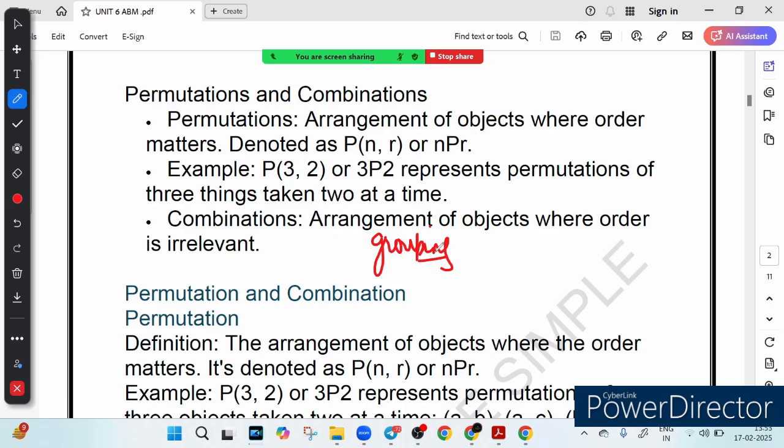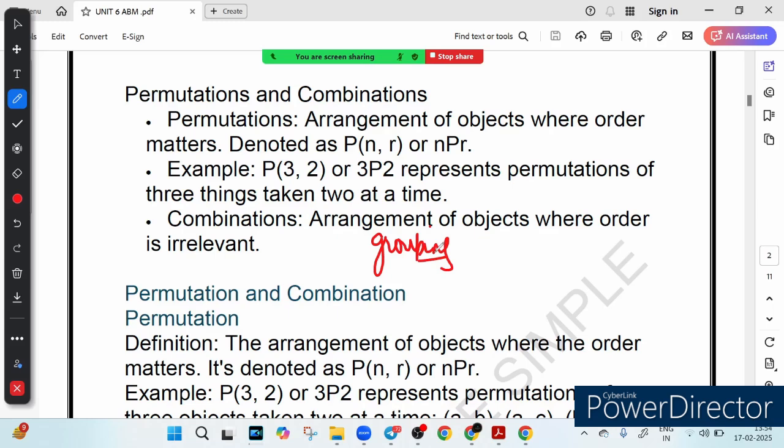The order does not matter, only the selection. So to sum it up, probability helps us measure chance, factorial helps us calculate arrangement, and permutation and combination are different ways of looking at how things can be arranged or chosen. If it is arranging, then permutation. If it is choosing, then it is combination, right? So let us talk in detail about combination and permutation now.